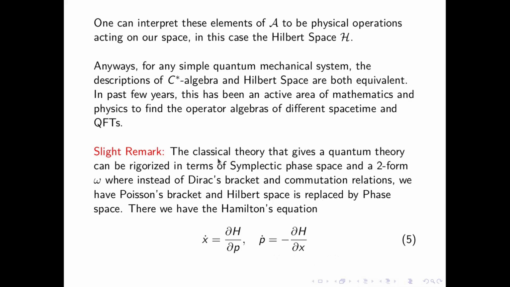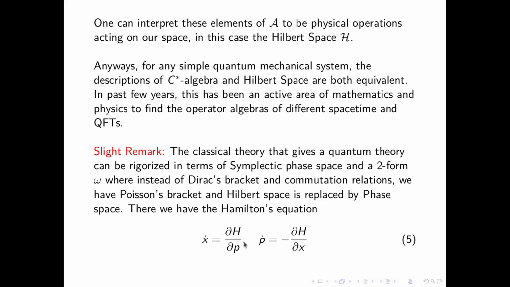So in terms of quantization, when you study quantization in a mathematical fashion, you take these Poisson manifolds and quantize them. You change these Poisson brackets to Dirac commutation relations, or the XP commutation relations. There we have this Hamiltonian equation. Now I'm talking about classical theory, which we have all gone through.